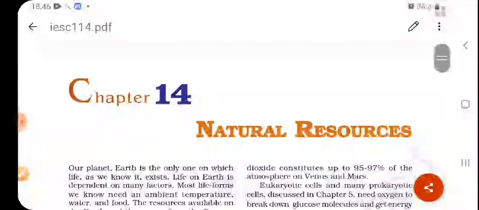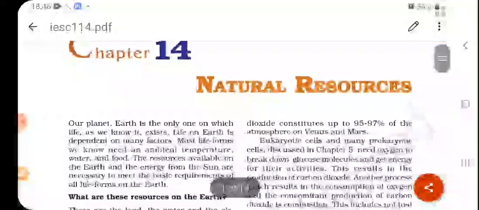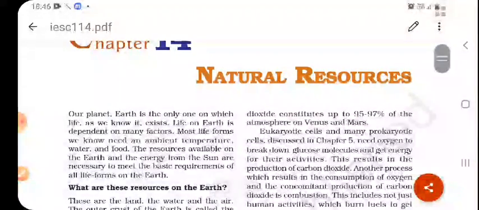Today we will study chapter number 14, natural resources, which is in our ninth class syllabus for internal assessment. So what are the natural resources around us? Air, water, and soil. These are also natural resources.